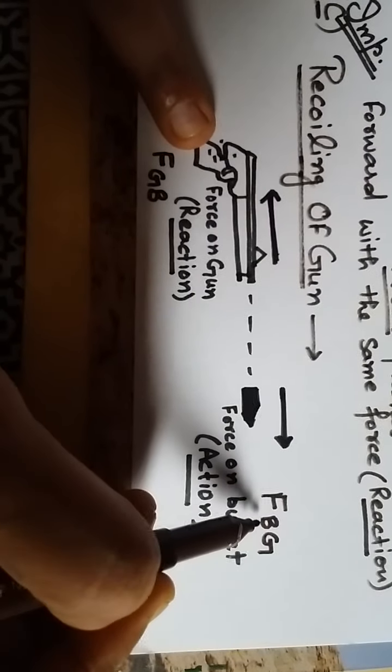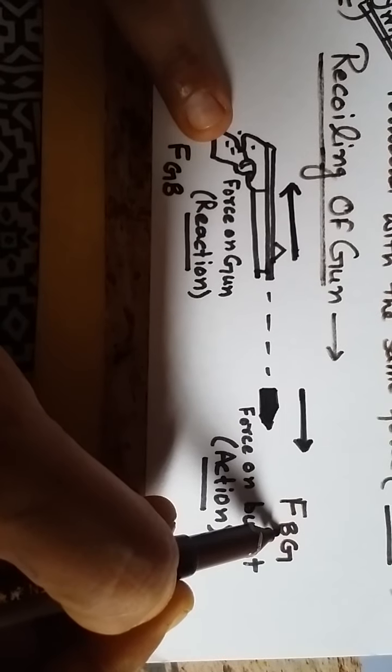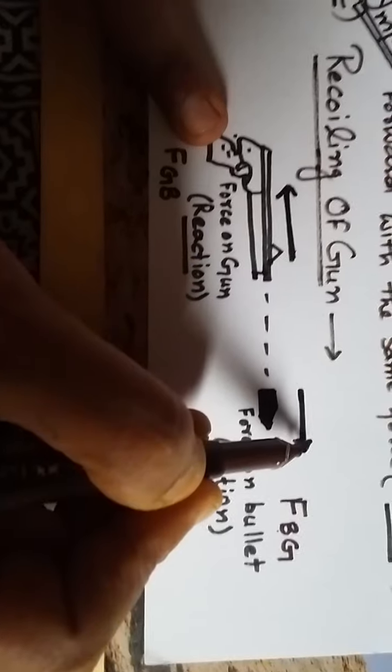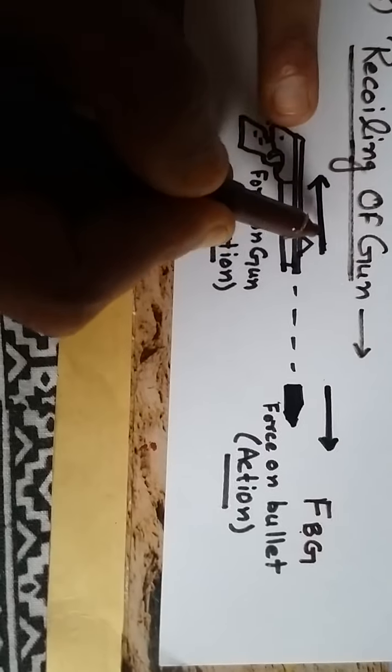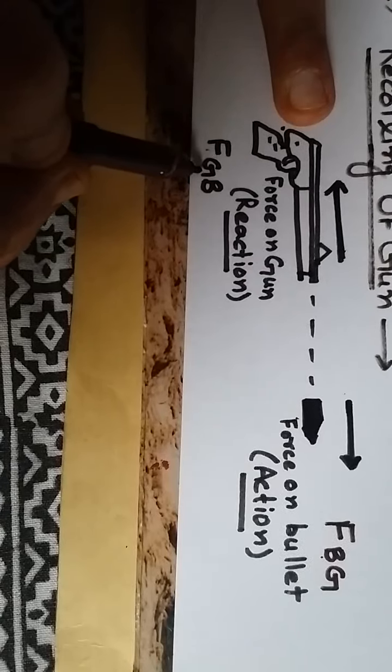I told you, the object on which the action happens is written first. So force on bullet by gun. Again I am saying, force on bullet by gun in forward direction as the bullet is fired by the gun. And what happens then? Again at the same time the reaction is seen on the gun, means force on gun by bullet.